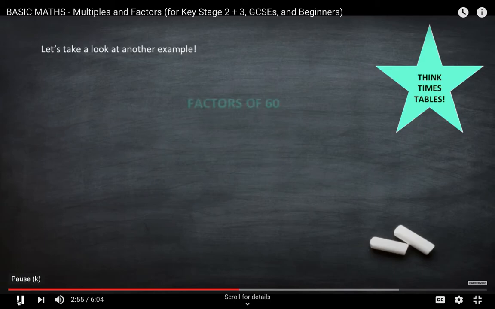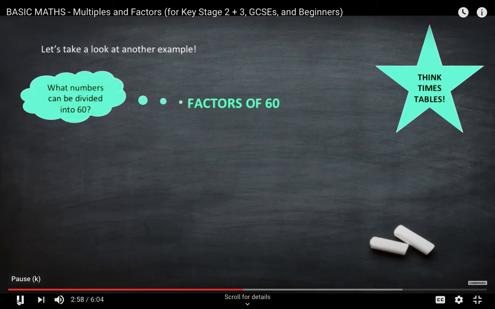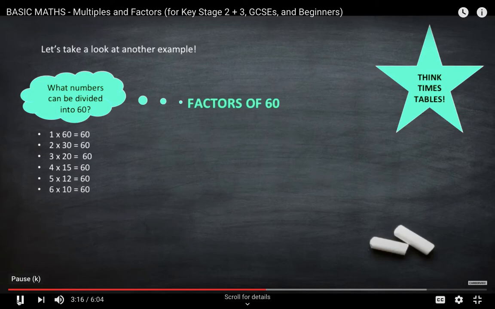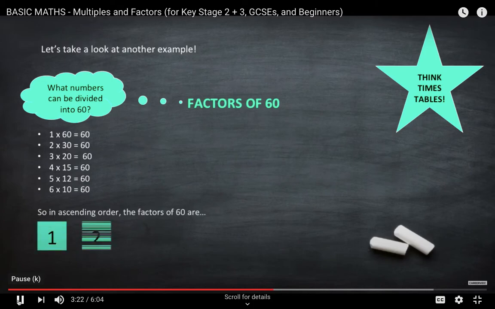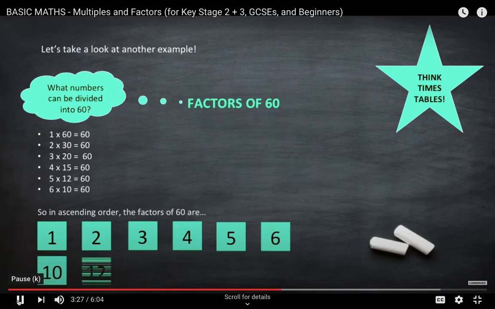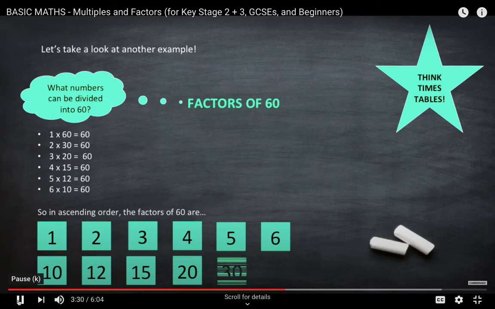Let's take a look at another example, the factors of 60. What numbers can be divided into 60? We've got 1 times 60 is 60, 2 times 30 is 60, 3 times 20 is 60, 4 times 15 is 60, 5 times 12 is 60, and 6 times 10 is 60. So in ascending order, the factors of 60 are 1, 2, 3, 4, 5, 6, 10, 12, 15, 20, 30, and 60. Okay, because all of these numbers can be divided into 60.